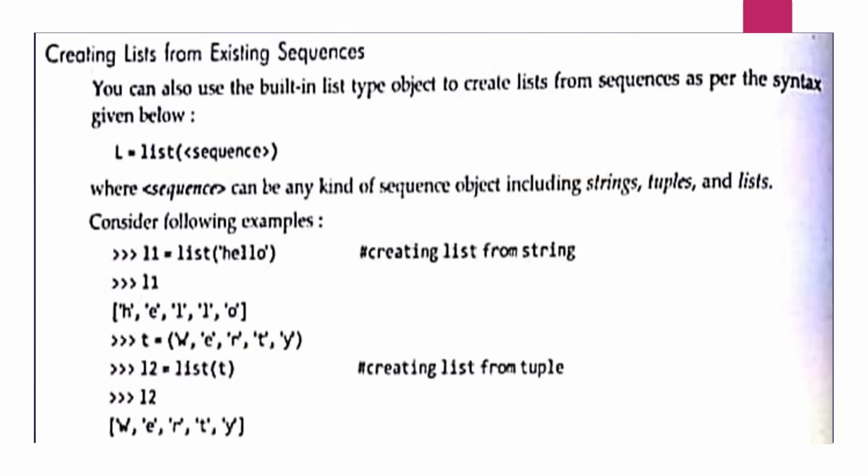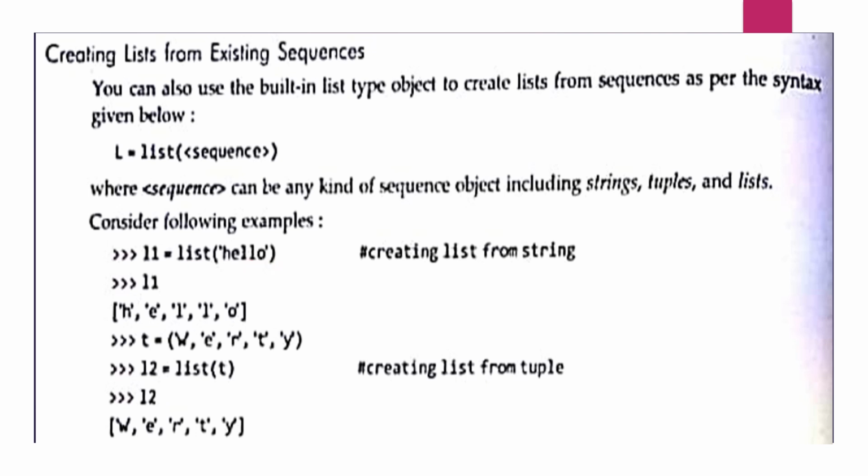Creating lists from existing sequences. You can also use the built-in list type object to create lists from sequences as per the syntax given below. It means you can make a list from other sequences also.